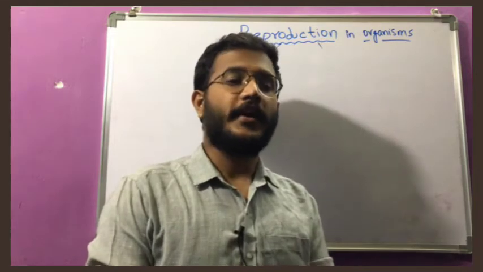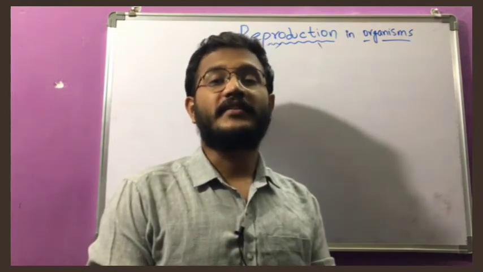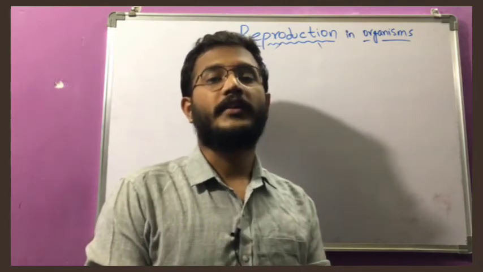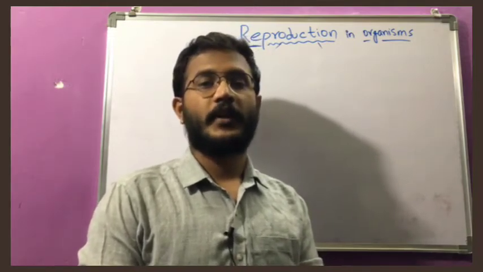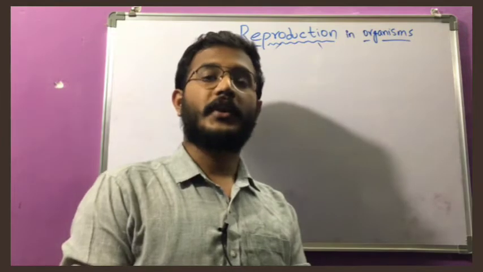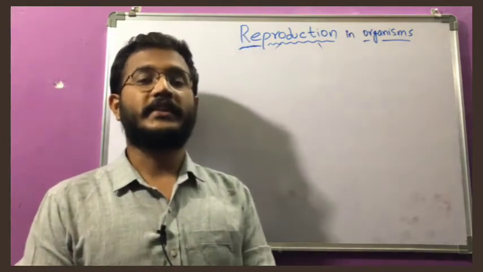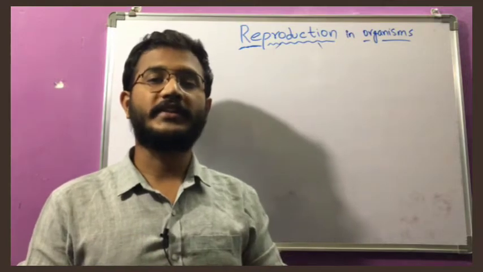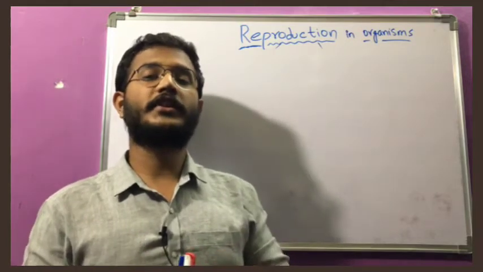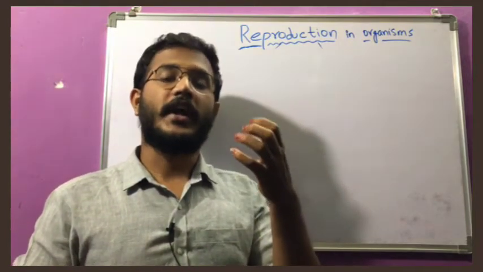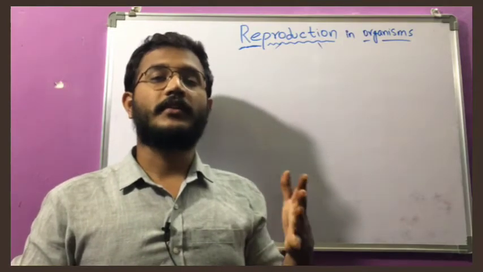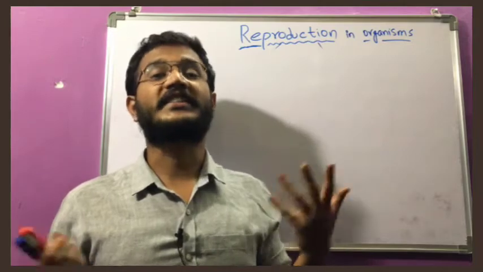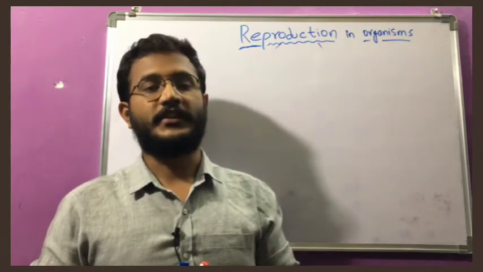It has to maintain the number of its species to survive in nature. If they do not reproduce, the number of individuals in the species will not increase, that means the population will not increase. Slowly its population will reduce, and if any calamities come, that will eliminate it, and slowly the species will become extinct from nature.